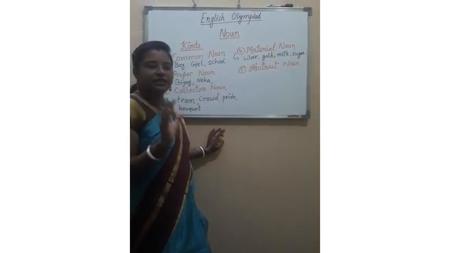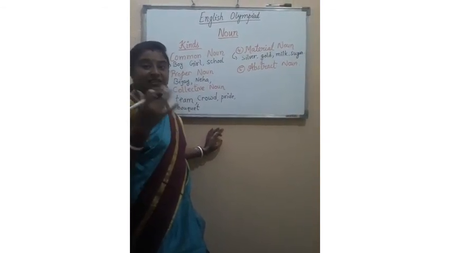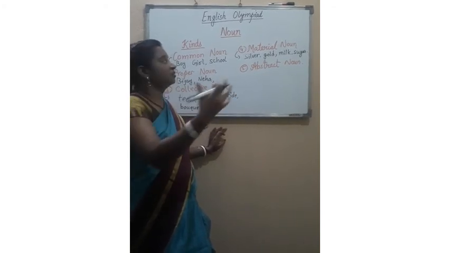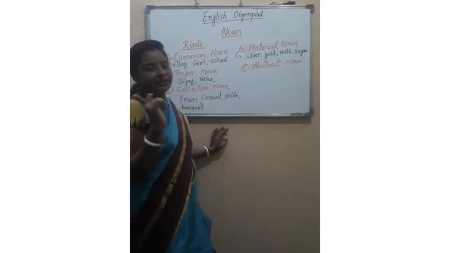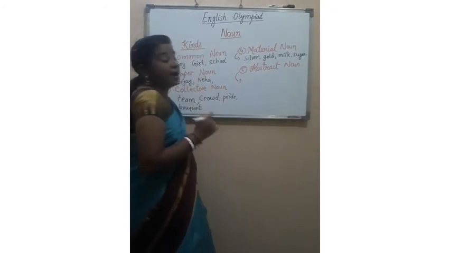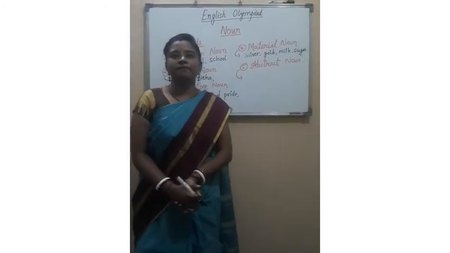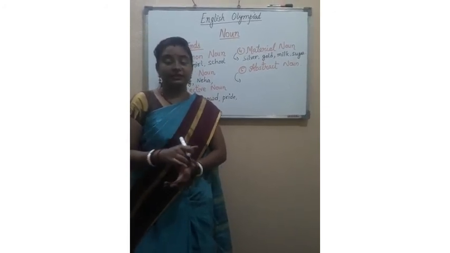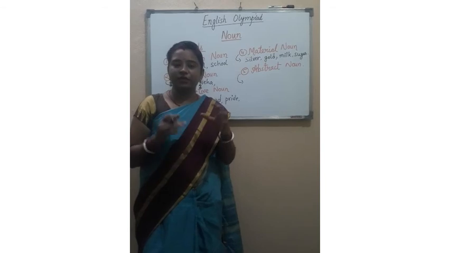Whenever we need different materials to make something, those materials that we use all come under material noun. Okay. Now the last one is abstract noun. Abstract noun, you cannot see it, it is something to be felt. You can just feel.